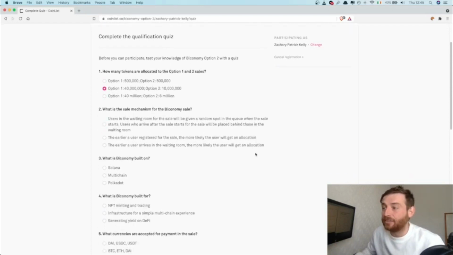What's the sale mechanism for the Biconomy sale? Well, users are in the waiting room for the sale. They'll be given a random spot in the queue, and then when the sale starts, users who arrive after the sale starts will be placed behind those in the waiting room.